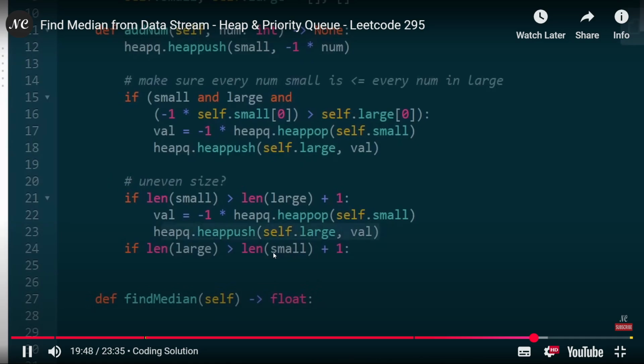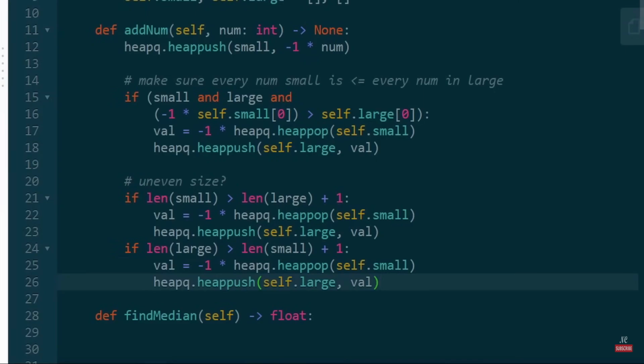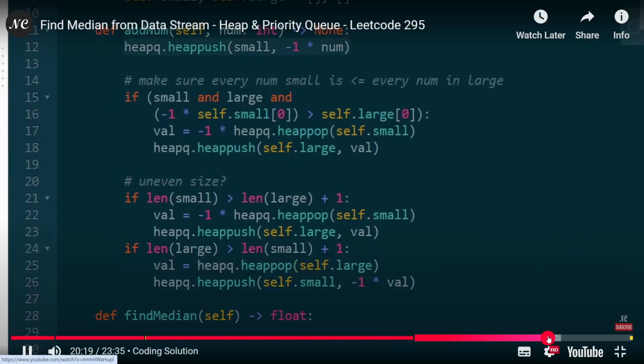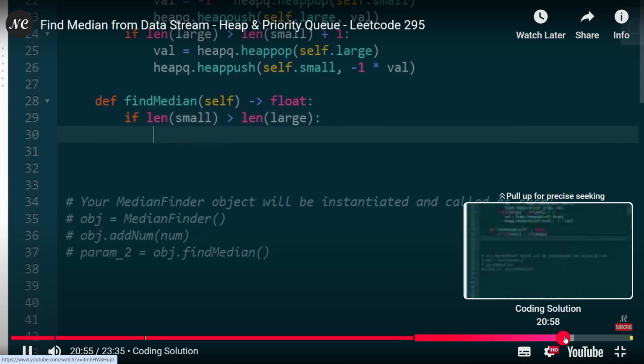I'm basically going to do the opposite of what we just did up here. So let me copy and paste that. We don't need this -1 because we are going to be popping from the large heap. If there happens to be an odd number of elements, we know that we have an odd length, because maybe one of them has 3 elements, the other has 2 elements.